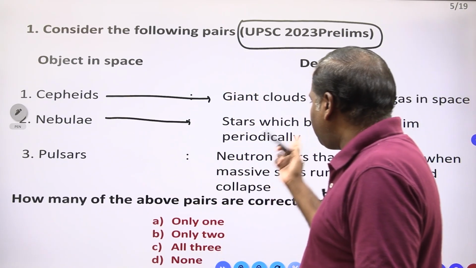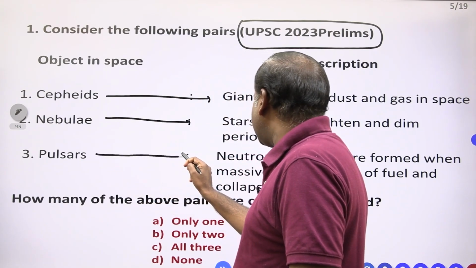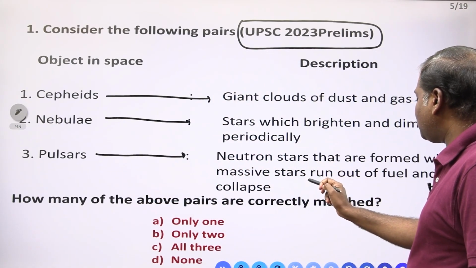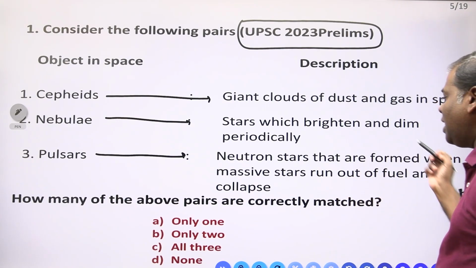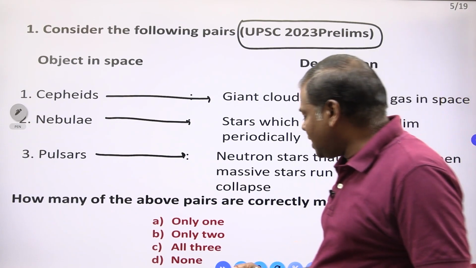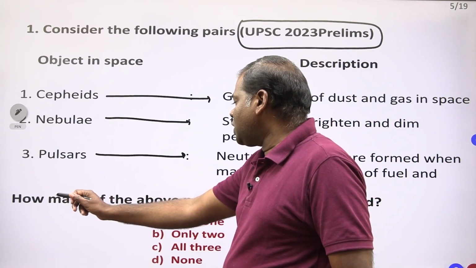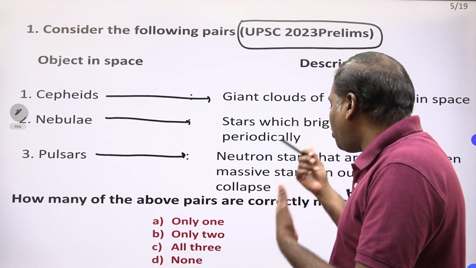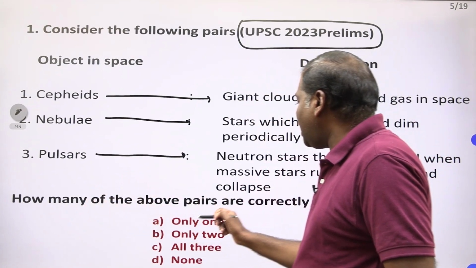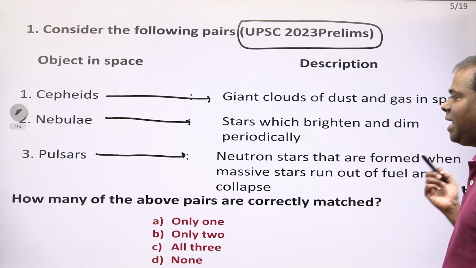Pulsars: neutron stars that are formed when massive stars run out of fuel and collapse. What are they asking in the question? How many of the above pairs are correctly matched?